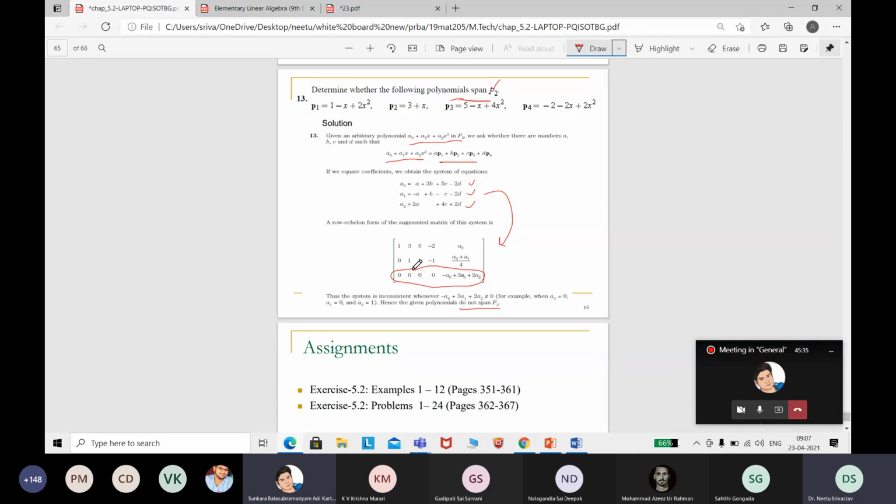Ma'am, how did we get that augmented matrix? I mean, this system of equations should be converted to the augmented matrix. You just write the coefficients here. 1, 3, 5, minus 2. First row, along with right side A0. Second row, minus 1. They would have reduced it. This is being reduced actually. This is the reduced form. Your matrix actually is this.